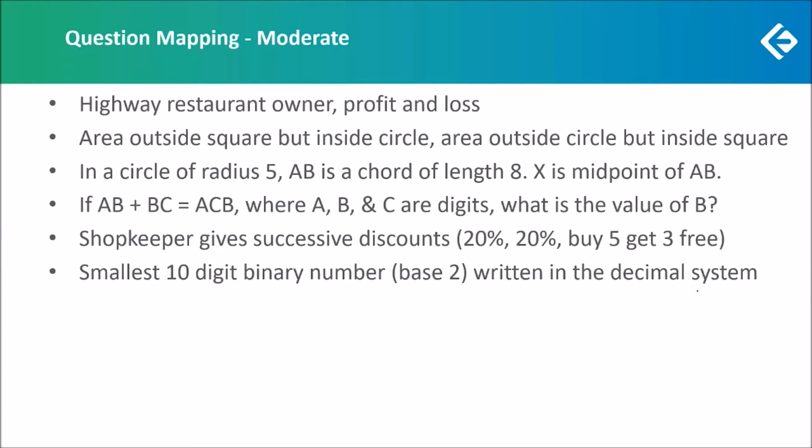And in this way, we could have followed the pattern and come to the conclusion that the smallest 10-digit binary number in base 2 will simply be 2 to the power 9 or 512 in the decimal system. Not too difficult, but many students are not very comfortable with the concept of base system. So they might have struggled with this question.